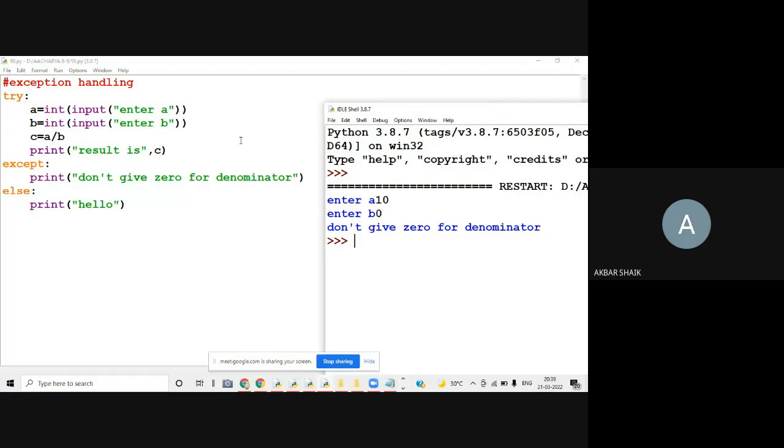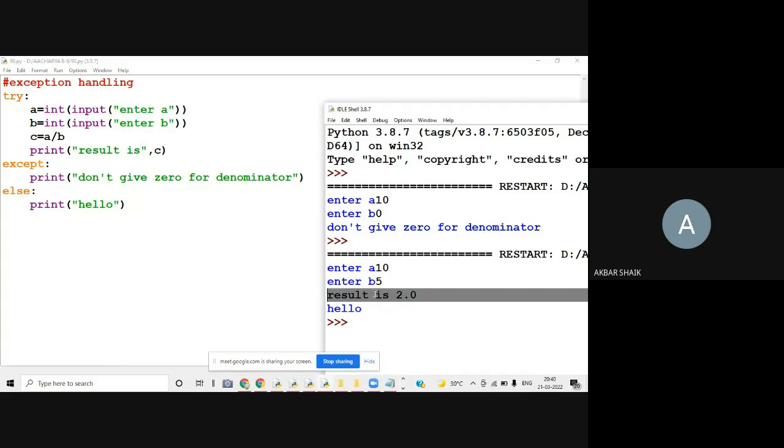But if the exception does not occur, if I give normal values, a value 10 and b value 5, now if you observe here, the result will be printed. Result is 10 by 5, 2.0. Because there is no exception, the except block will not be executed. Instead of the except block, the else block will be executed. This else is only for except, it's not for try.